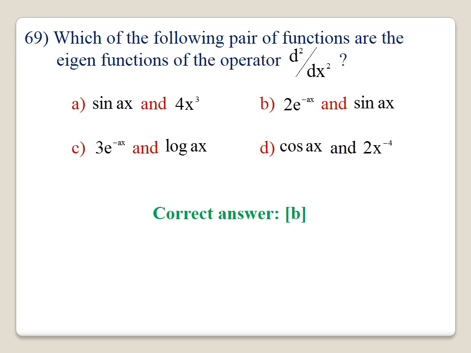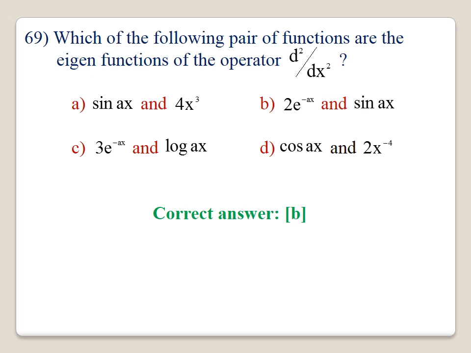69. Which of the following pairs of functions are the eigenfunctions of the operator d square by dx square? Here you take option A. The sin ax is the eigenfunction for the operator d square by dx square, but 4x cube is not the eigenfunction. And you take option B. 2 e power of ax and sin ax are the eigenfunctions of the operator d square by dx square. Therefore, the correct answer is B.